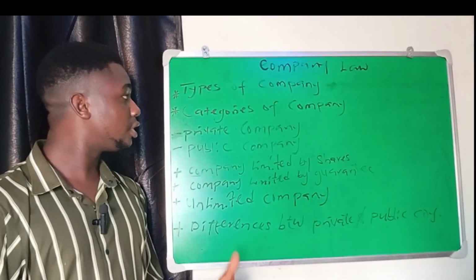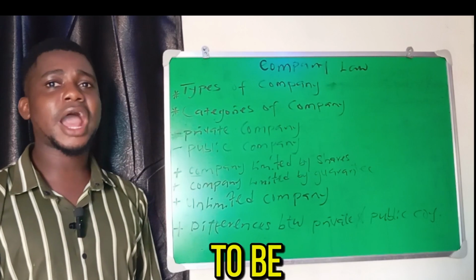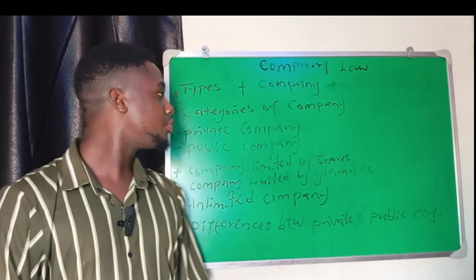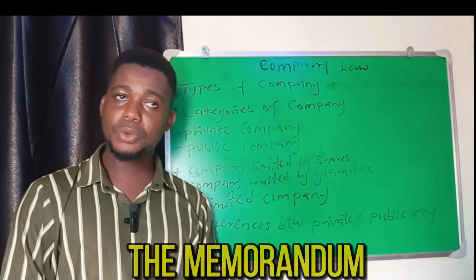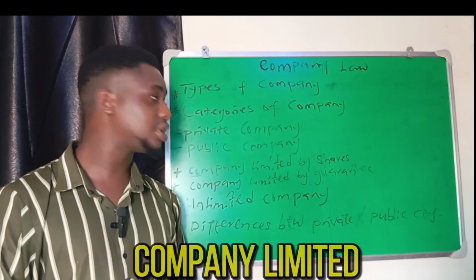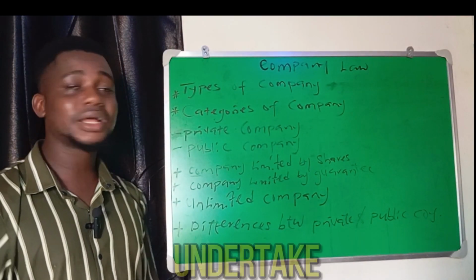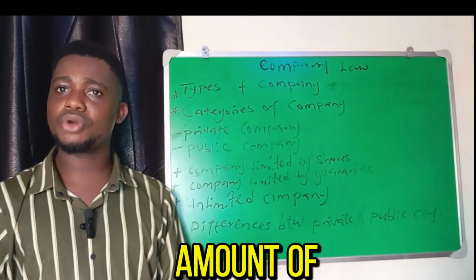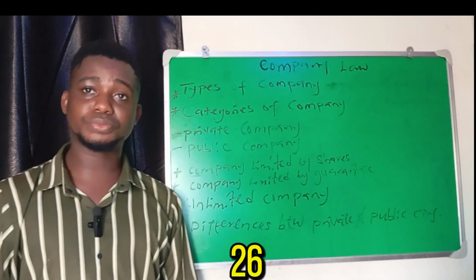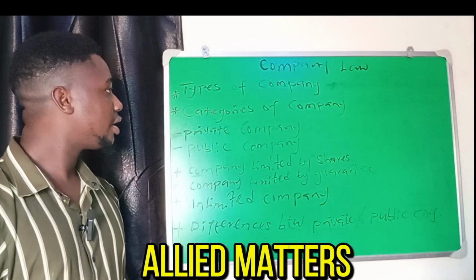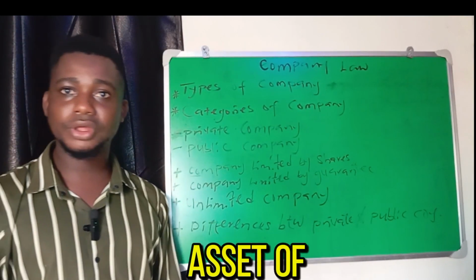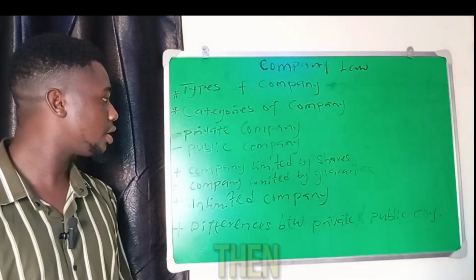Therefore, the liability of the members is only to the amount that they agree to contribute to the assets of the company upon winding up, which means that at the formation of the memorandum of association, the subscribers to the memorandum of a company limited by guarantee are going to undertake to pay a certain amount of money, which must not be less than 100,000 naira, according to section 26 sub 12 of the Companies and Allied Matters Act. They are going to undertake to contribute that amount to the assets of the company in the event of it being wound up.